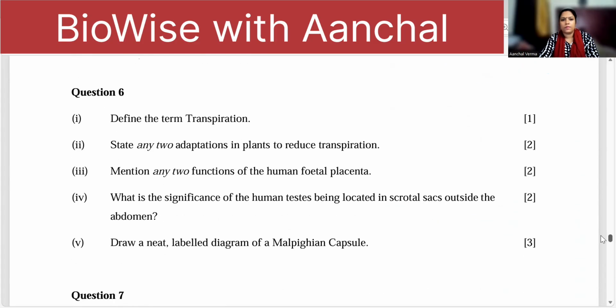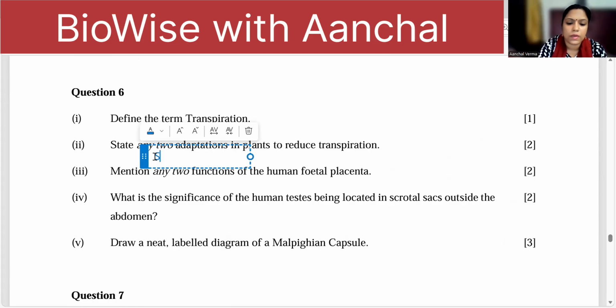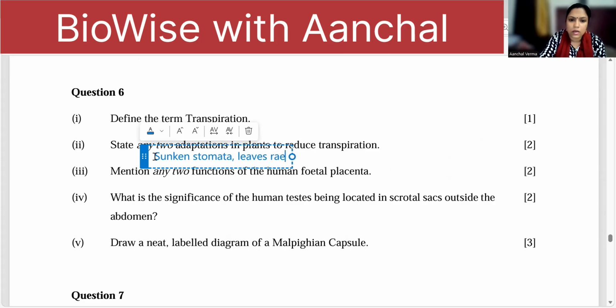Next one, define the term transpiration. Loss of water in the form of water vapor from the aerial parts of the plant is called transpiration. Two adaptations to reduce transpiration by the plant: sunken stomata, leaves are modified to spines, and thick cuticles.